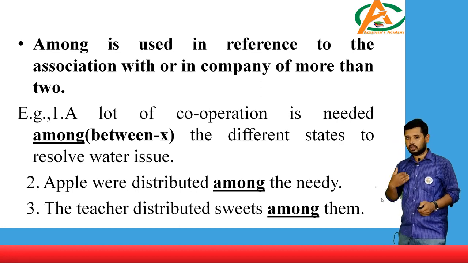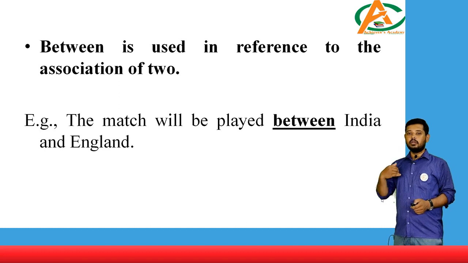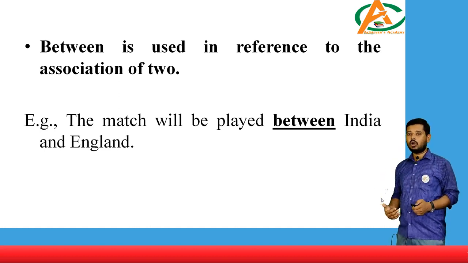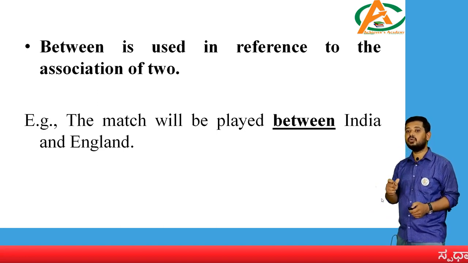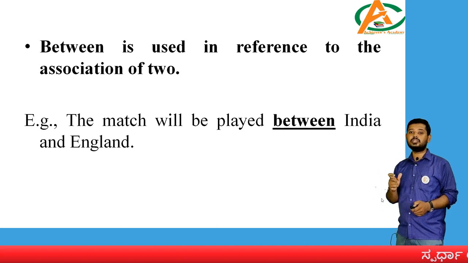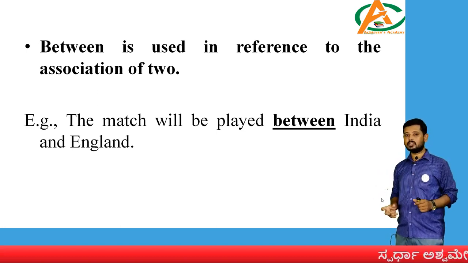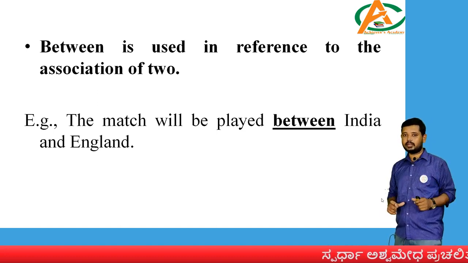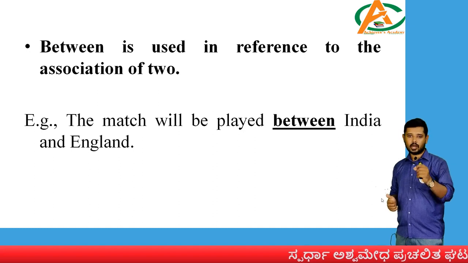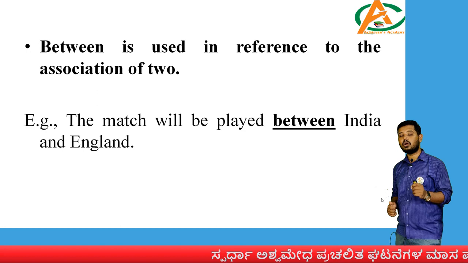Now I'm slowly trying to move to the next set of examples. I have just spoken about among. Now I'll be speaking about between, where to use the word among and where to use the word between. Between is used in reference to the association of 2. Whenever there are 2 main participants in something, when there are 2 key players, then we use the word between.